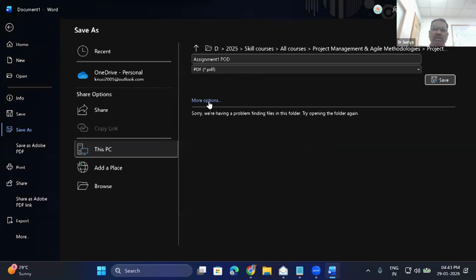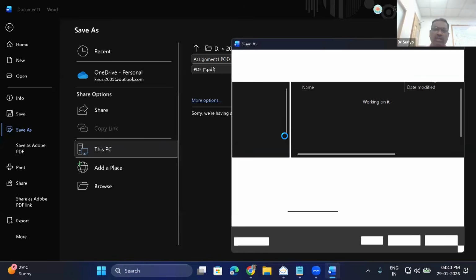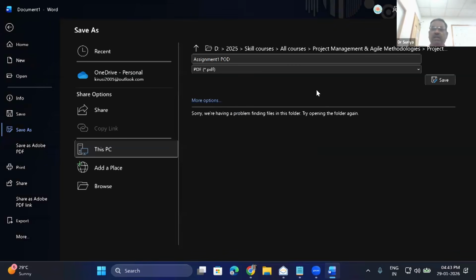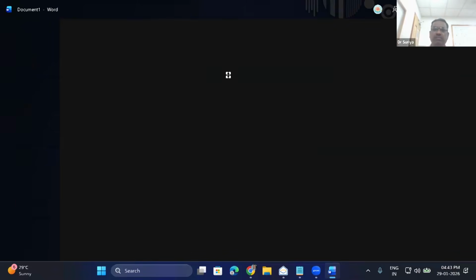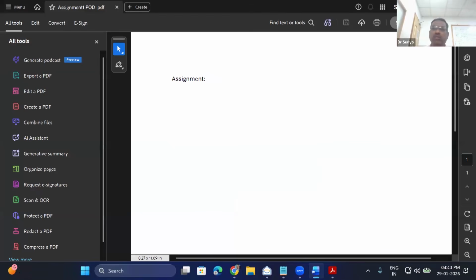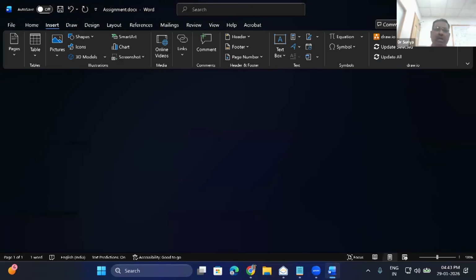While saving it, you can save it in a local folder. You have to select that folder, go to the desktop, save it here. So I saved it as a PDF. Okay. So I'm going to close it. I'll say save it. This is for dummy purposes I'm doing it. But you see that your assignment PDF has been created, and that assignment file can be uploaded here.